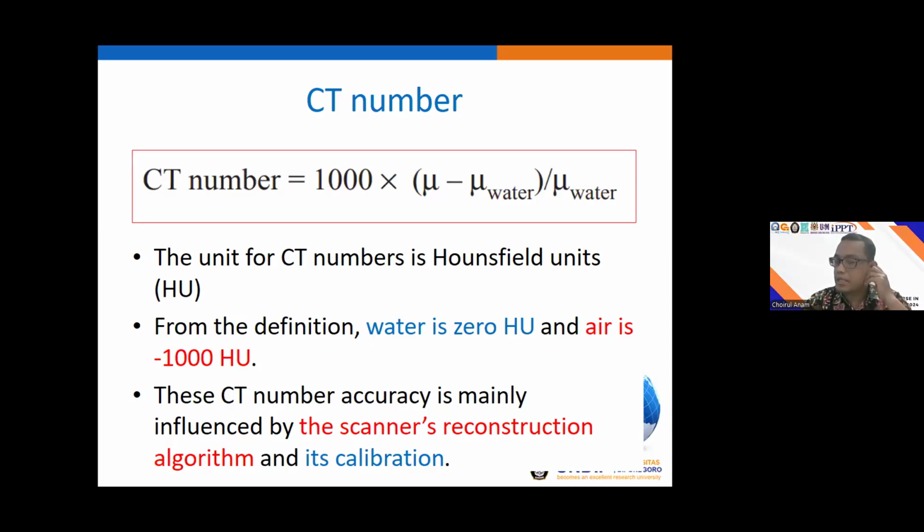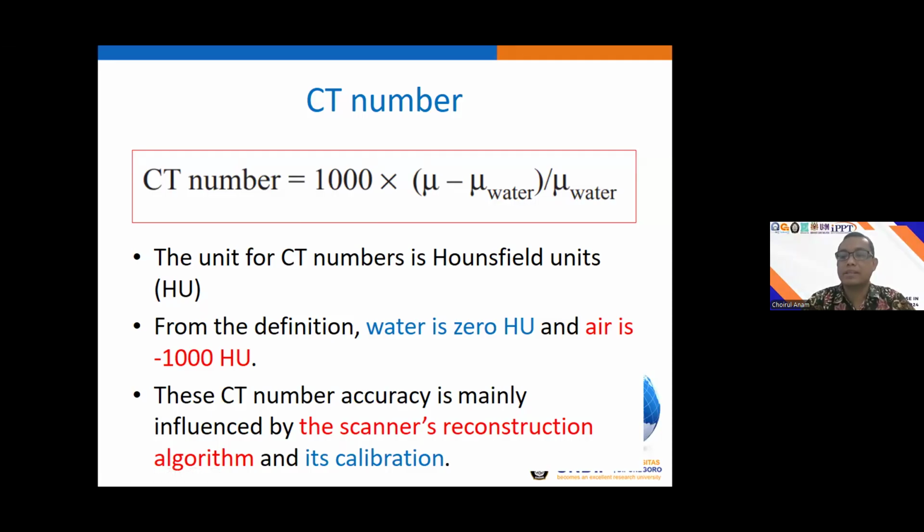To be simple, the mu is calibrated and normalized with the water. So the CT number is the map of the mu normalized by the CT number of the water. The equation is like this: mu minus mu water, divided by mu water, multiplied by 1000. By the definition, if we have water, water minus water will be 0, and 0 multiplied by 1000 will be 0.